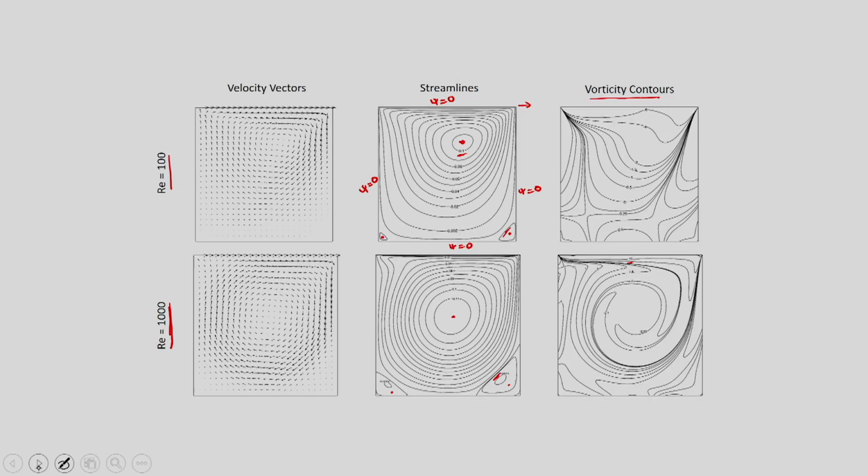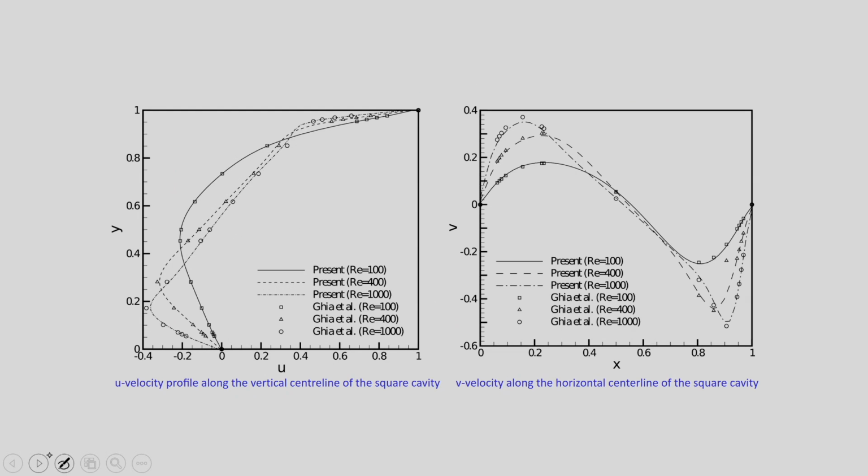So, to know whether the results are correct or not, we have compared these results with some benchmark solutions. There is a paper by Ghia et al., and with that we have compared our results. So, you can see that in the present case we have taken 100, 400 and 1000, and these are the lines in our simulations. Okay.